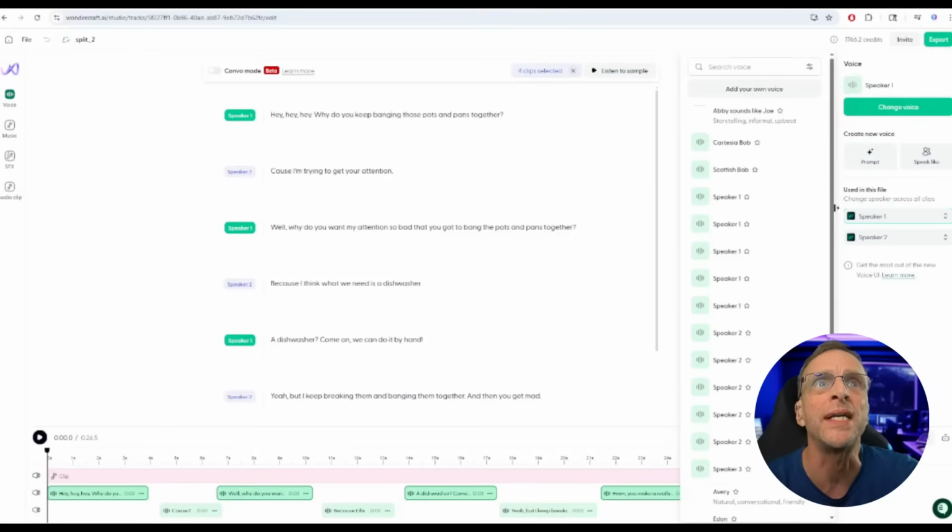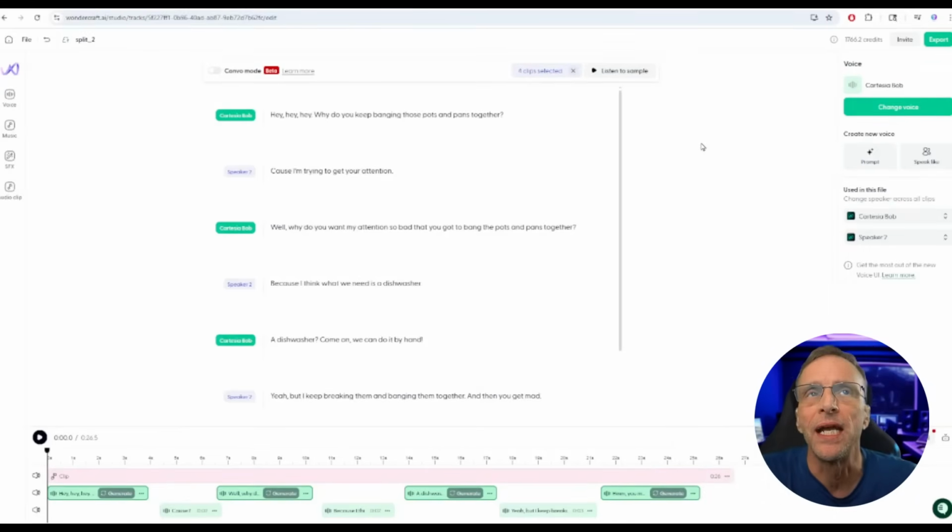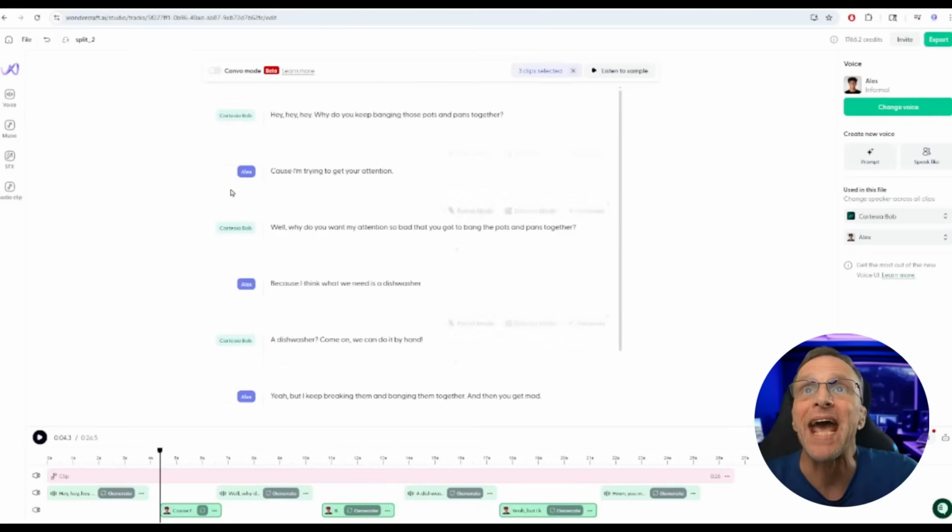So for speaker 1, I can choose maybe Cartesia Bob, which is a voice that I cloned here using the Cartesia technology. You can also use ElevenLabs technology. That is up to you at the time of your cloning. I'm going to choose Alex for voice number 2, and then I'm going to pop Wanda open.